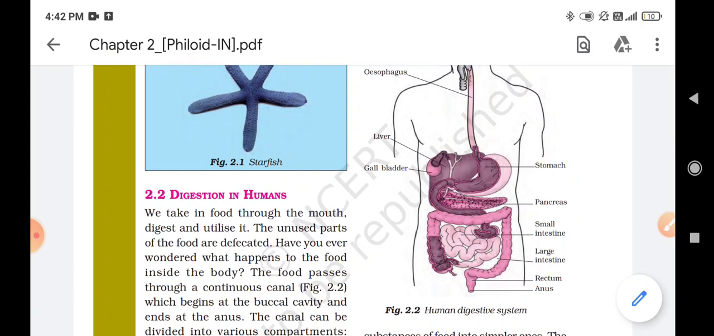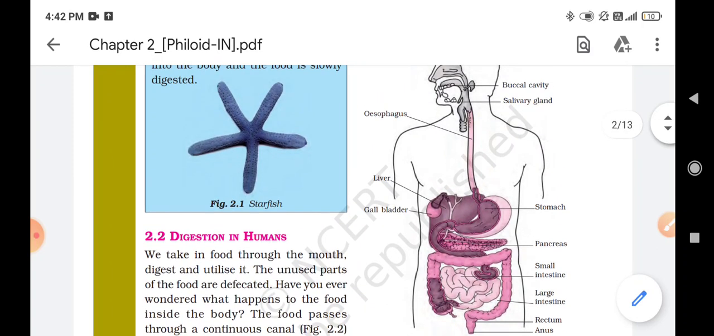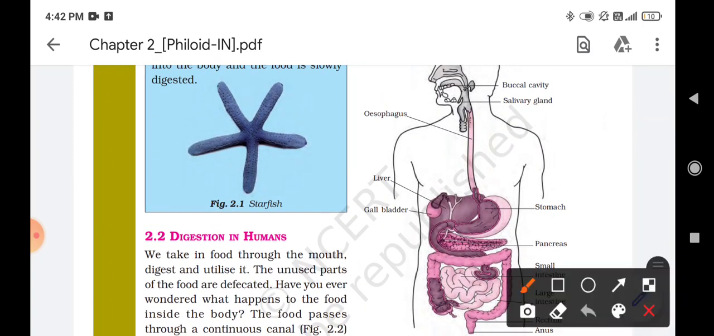So the liver is the reddish brown gland situated in the upper part of the abdomen on the right hand side. Okay, in the figure you can see this one is the liver. Okay, this one is the liver. Here it is the liver. So what is the function of liver? It secretes the bile juice. Okay, that is stored in the sac called gallbladder.